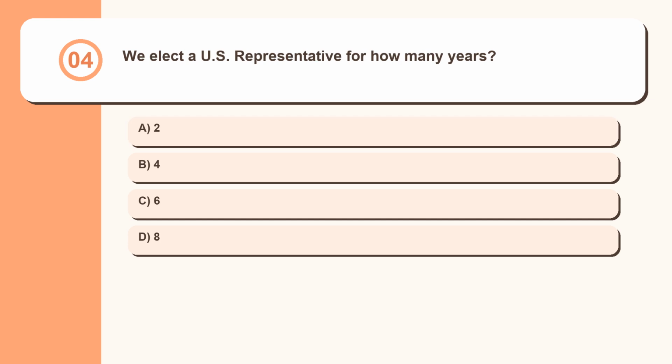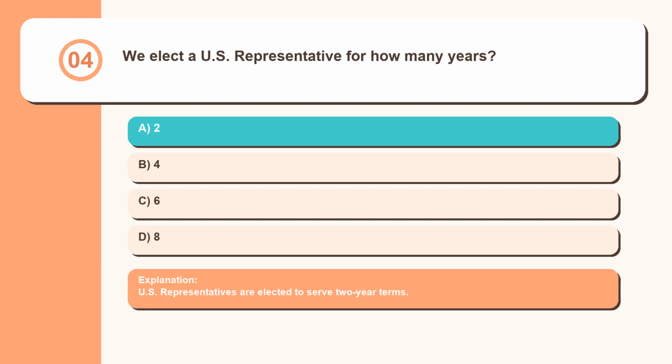Question 4. We elect a U.S. representative for how many years? 2, 4, 6, 8. U.S. representatives are elected to serve 2-year terms.